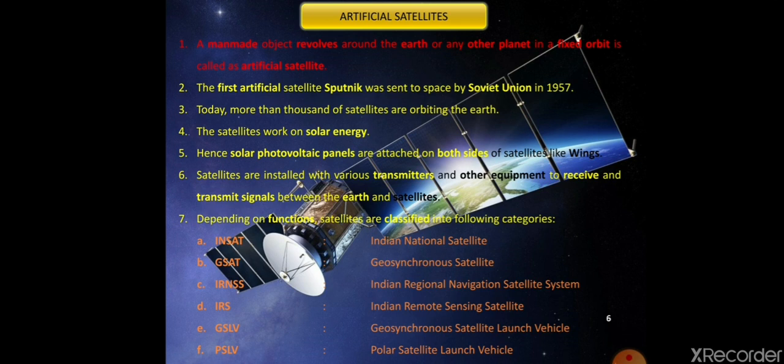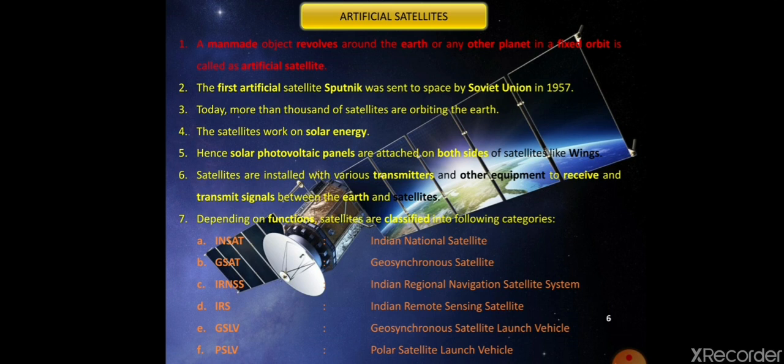See the second point, the first artificial satellite Sputnik was sent to space by the Soviet Union in 1957. The third point is that today more than thousands of satellites are orbiting the Earth. So in today's era, more than thousands of artificial satellites are revolving around the Earth in specific orbits.